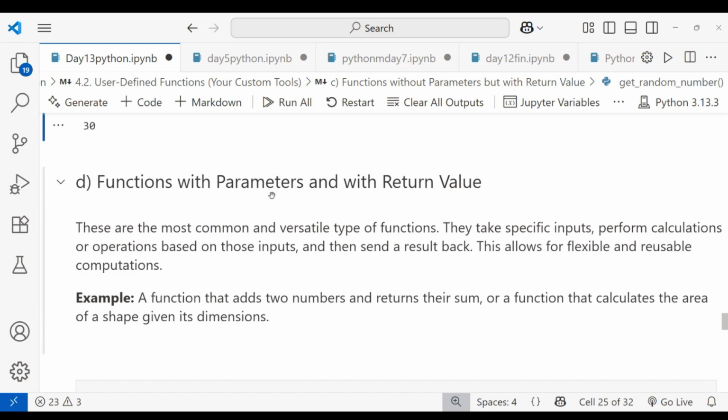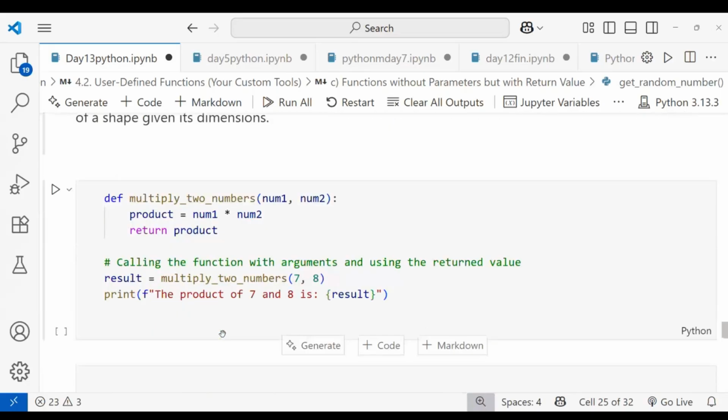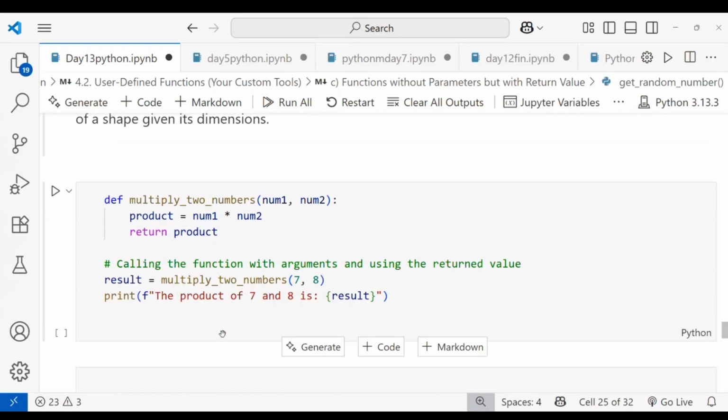Let's do an example, then you can easily understand. I'm taking one example: a function that adds two numbers and returns their sum, or a function that calculates the area of a shape given its dimensions. It's nothing but the addition of two numbers, and I can return the same. And you can calculate the area of the shape from its dimensions also. I've taken two examples so you can easily understand.